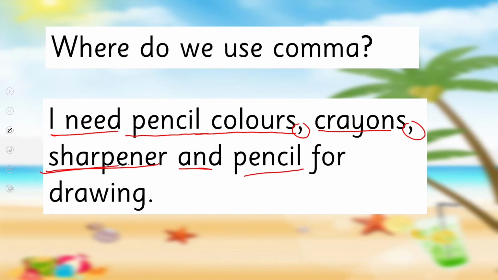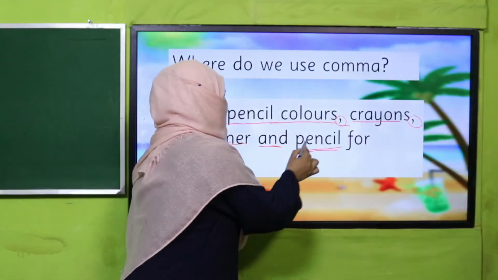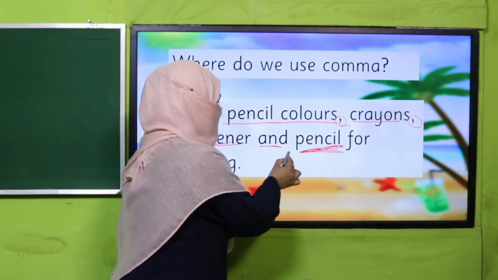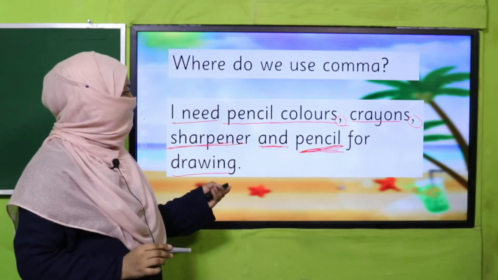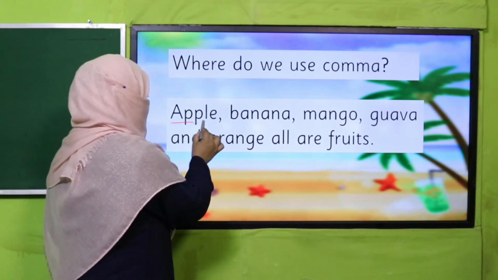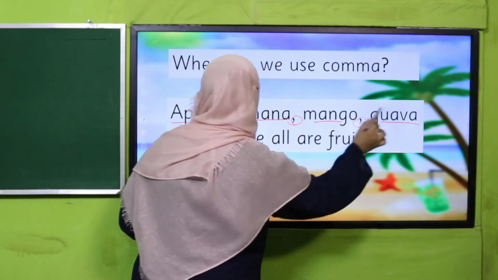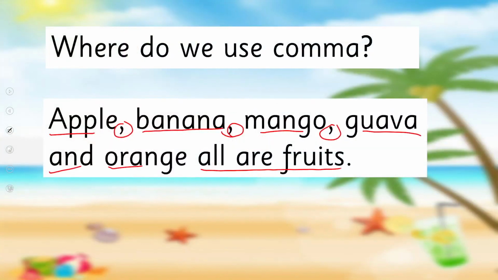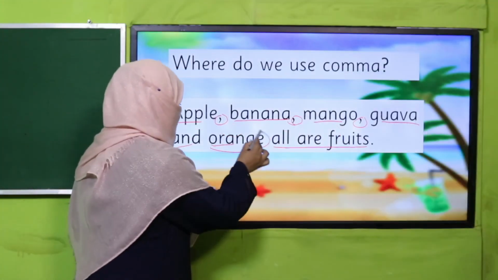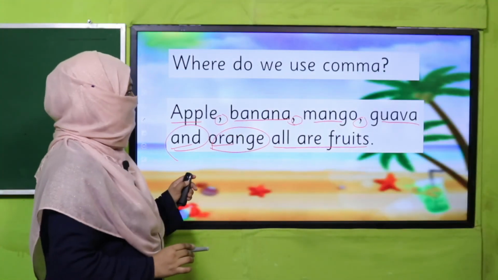Now you see, sharpener and pencil for drawing. Remember this, I've taught you in detail. So to separate this list we use a comma, and before the last item we use and, right? Apple, banana, mango, guava and orange are all fruits. Now you know why I have put commas. Yes, to separate the list, and before the last name we use and.